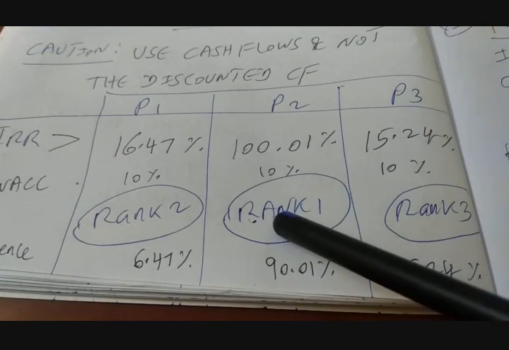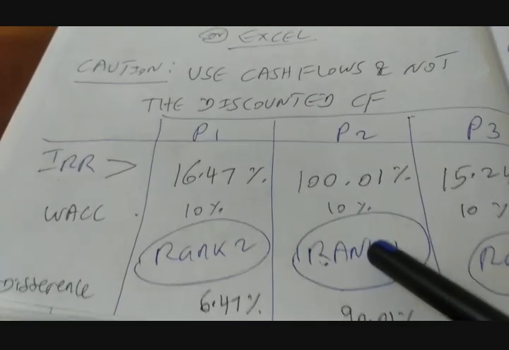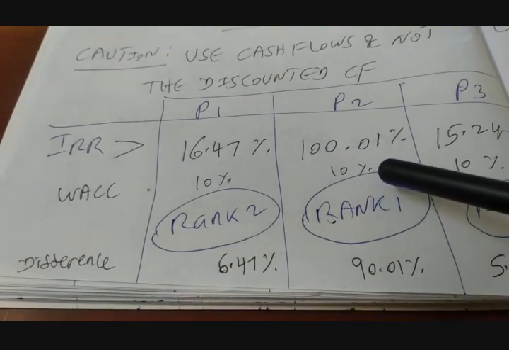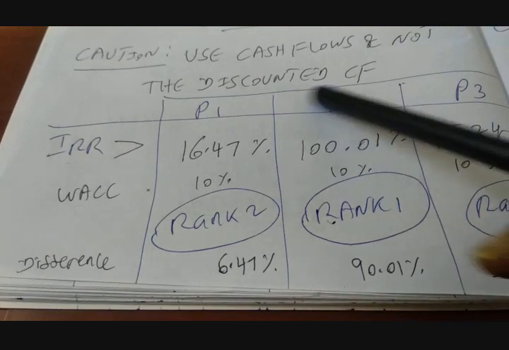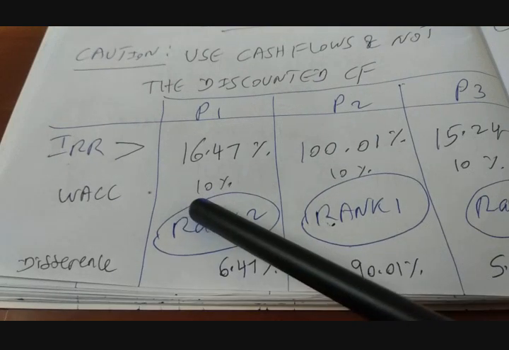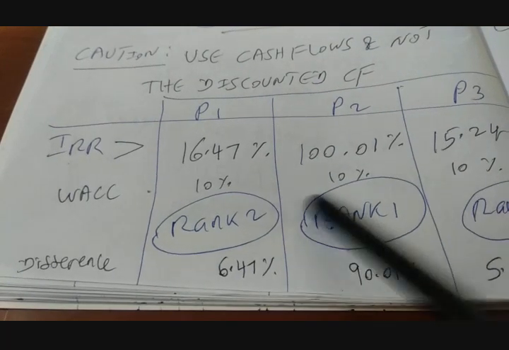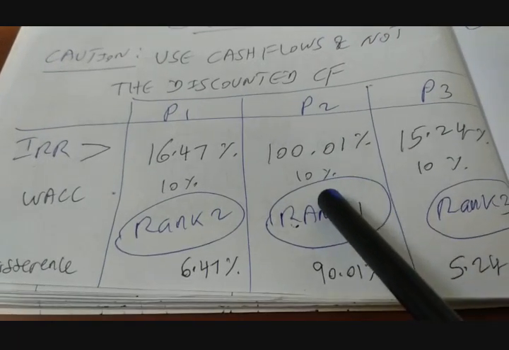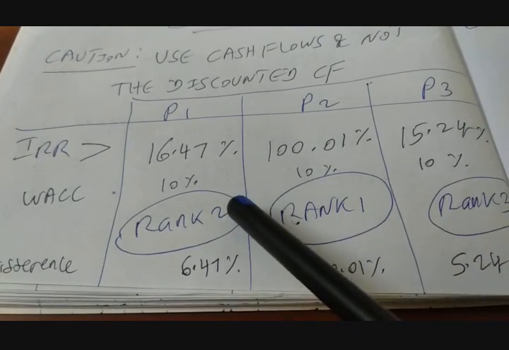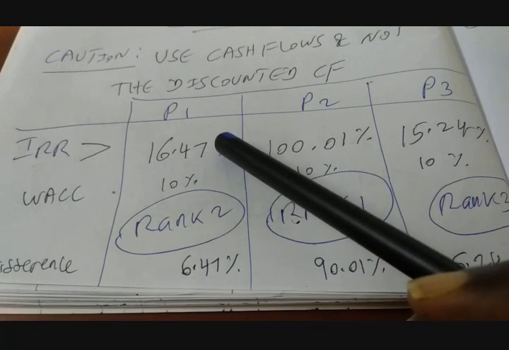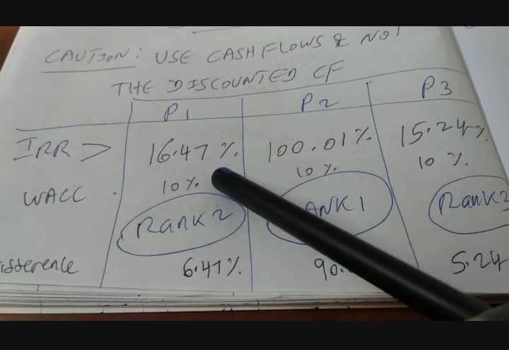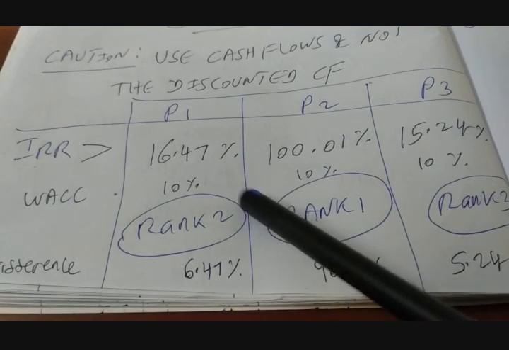But we should not conclude that way, because we need to know whether we are getting an internal rate of return which is in excess of the discount rate. Here we are valuing the firm, so it should exceed your WACC. In our case, for all three projects it is 10%. Suppose you are evaluating projects from the perspective of equity shareholders, then you have to compare IRR based on the equity cash flows, and compare that with your cost of equity. You have to remember this.